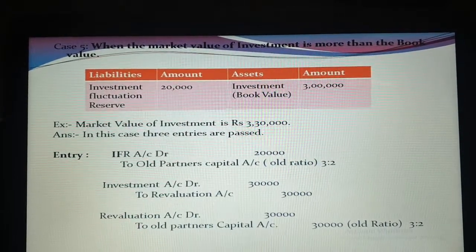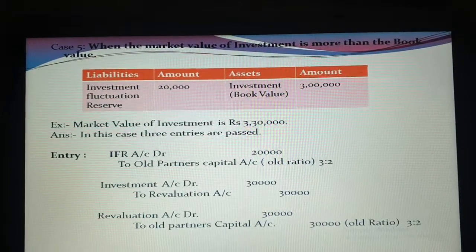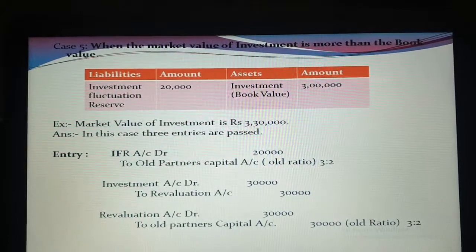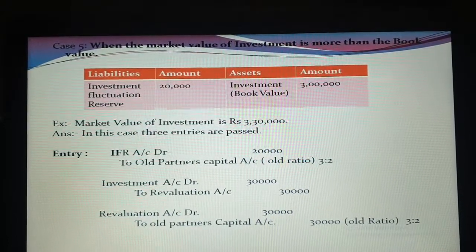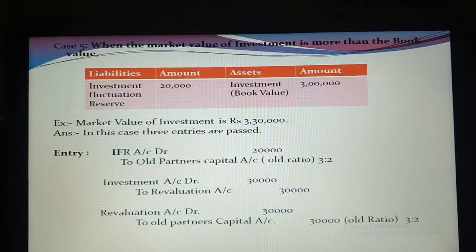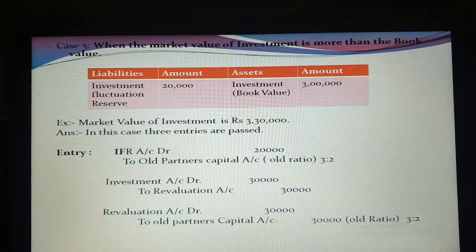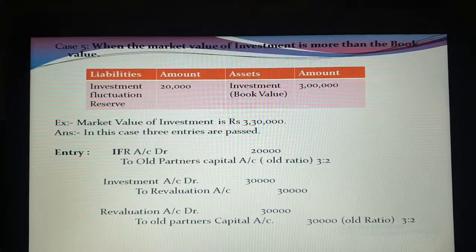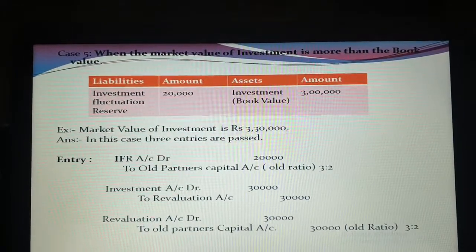So in this case, what you have to do first, you have to distribute the entire amount of IFR to old partners in old ratio, that is 20,000. So 20,000 reserve will be distributed to old partners in old ratio, that is in 3:2 ratio. This is the first point. Now, whatever the profit on investment, that is the difference of book value and market value, first of all it should be recorded in the revaluation account because that results in an increase in investment.